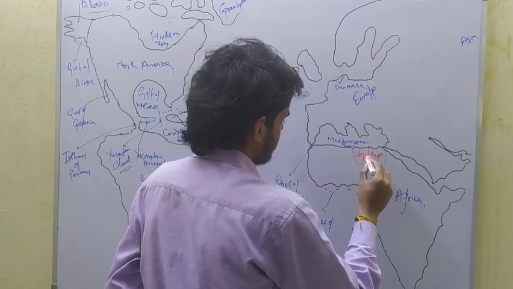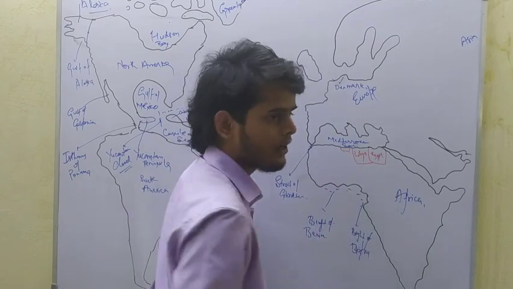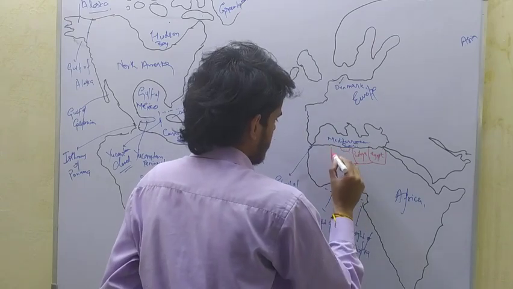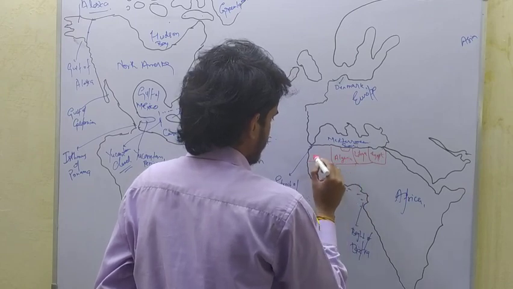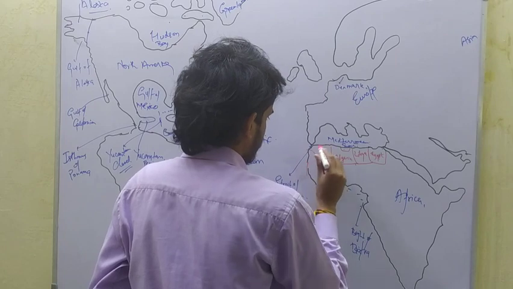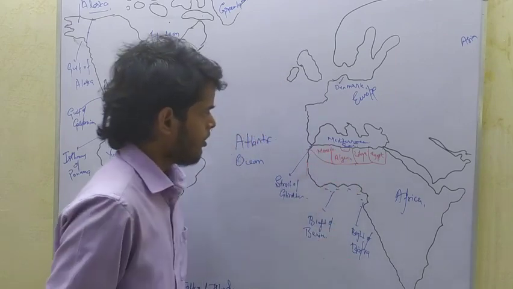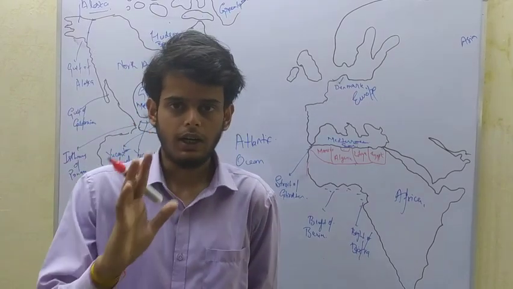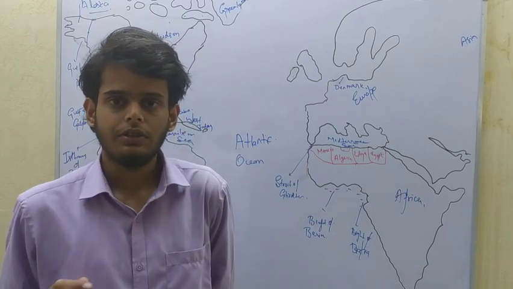Libya. Here Tunisia is located. Algeria and Morocco. So 5 countries of Africa share boundary with Mediterranean Sea.